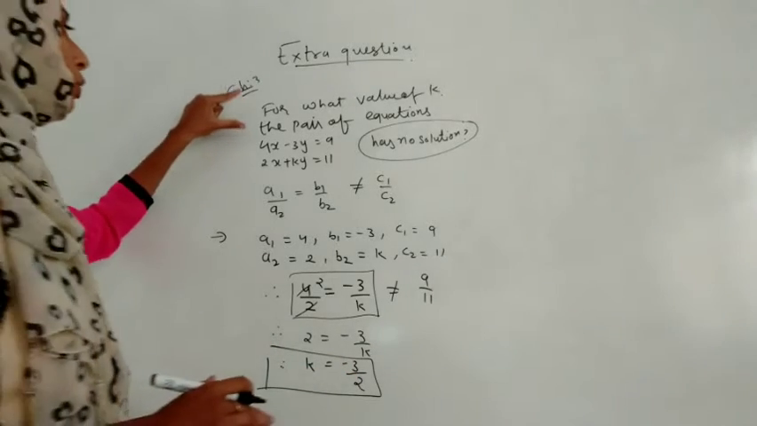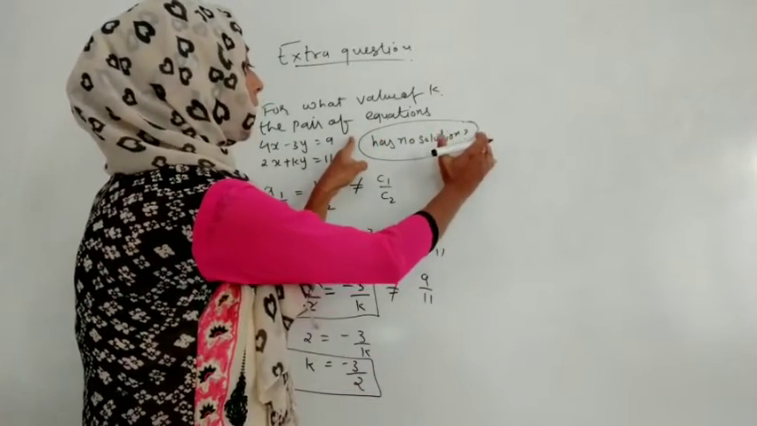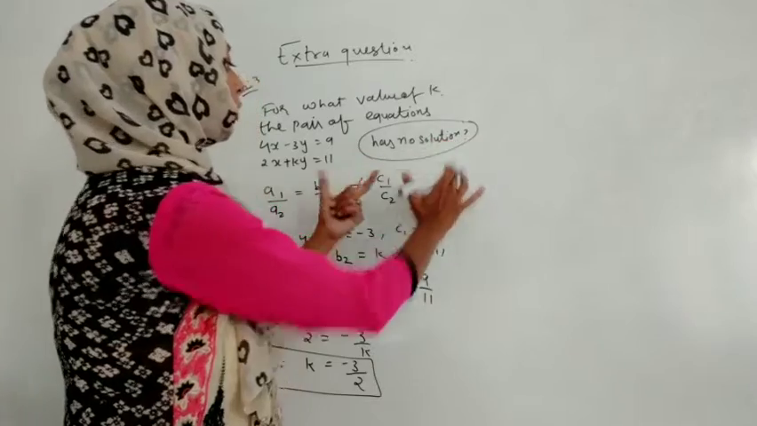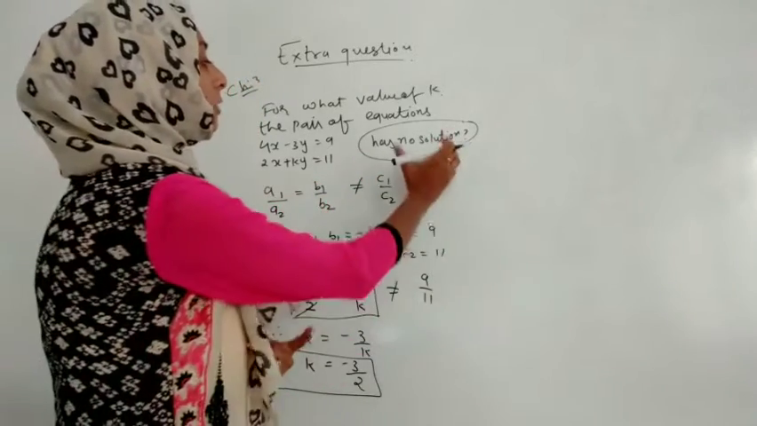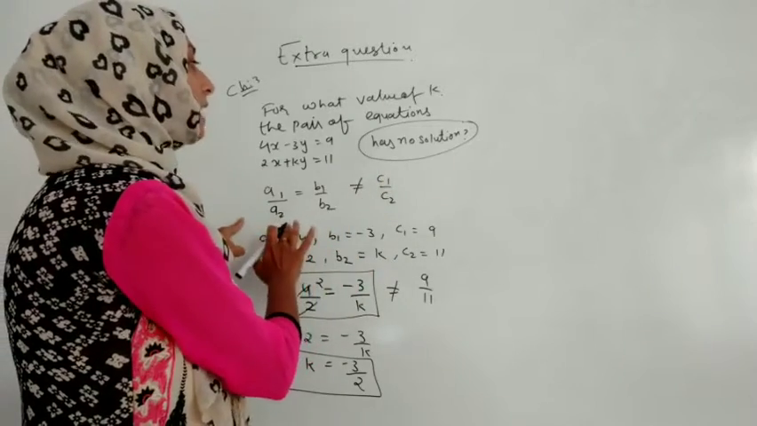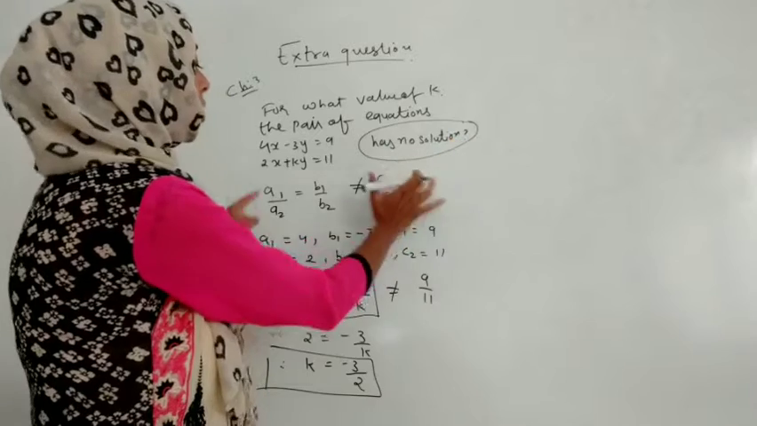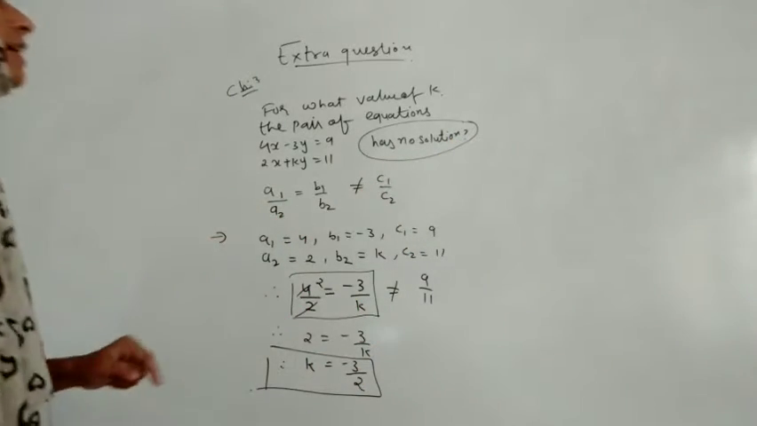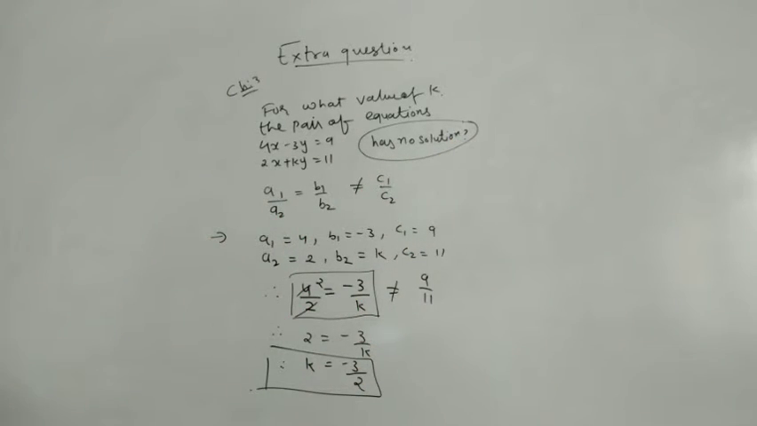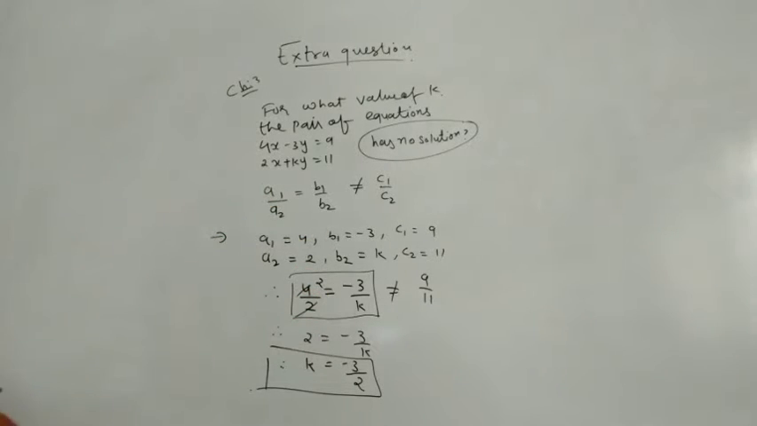But as I told you, what is important in the question is this condition. If they are asking for no solution, the condition will change. If they are asking for infinitely many solutions, this condition will change. And if they tell us it is for a unique solution, this condition will again change. So we have to read the question properly, then apply the condition and find the unknown value.